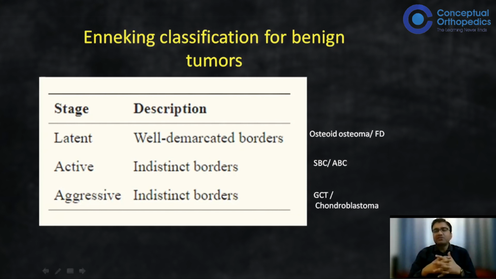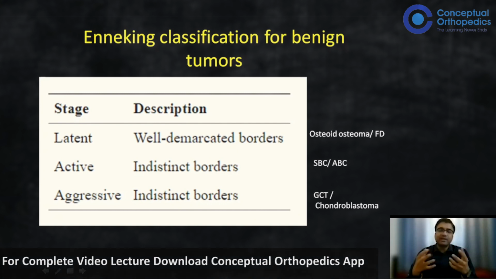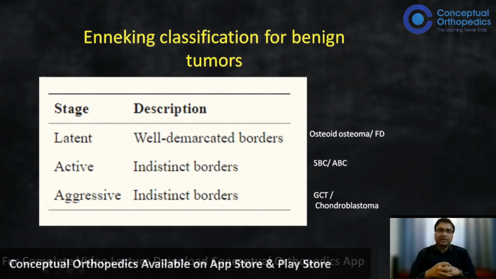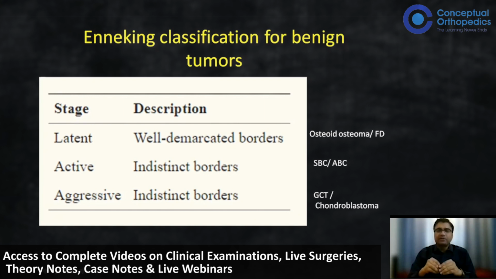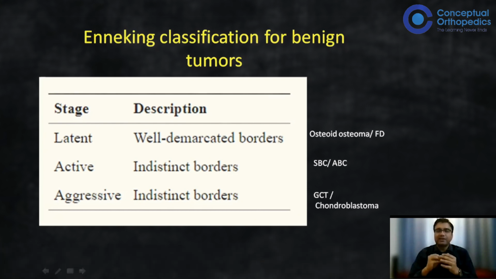Aggressive lesions are those growing beyond the bone, especially GCT, chondroblastoma, and even sometimes aneurysmal bone cyst, which can behave in a very aggressive manner in some cases. This classification is very important because it not only helps to prognosticate, but also helps to decide the treatment planning and explain to the patient what the prognosis is going to be.